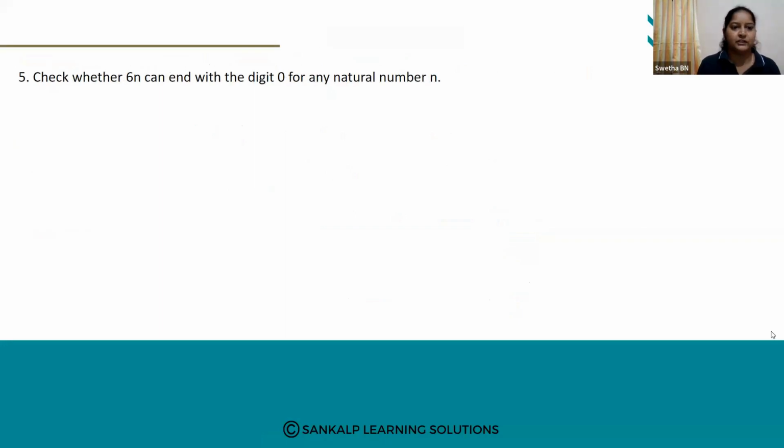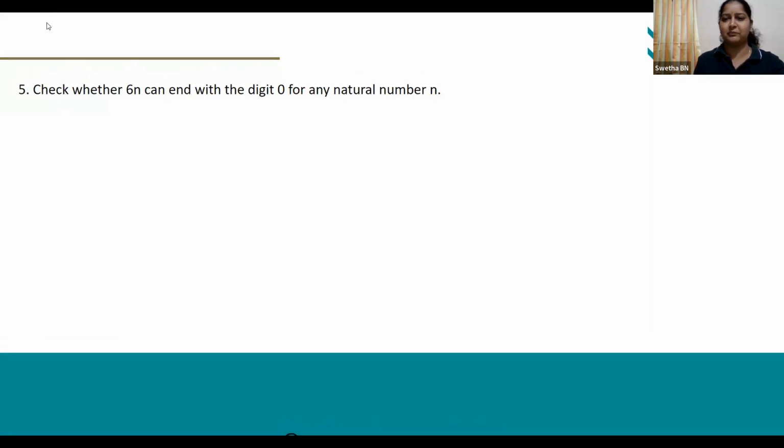Okay, next, fifth question. Check whether 6, that is not 6n, that is 6 to the power of n, children. This is 6 to the power, n is power. 6 to the power of n can end with the digit 0 for any natural number n. Did you understand the question? Check whether 6 to the power of n can end with the digit 0 for any natural number n. Say yes or no. Just tell me. Ma'am, it is no, I think, ma'am.